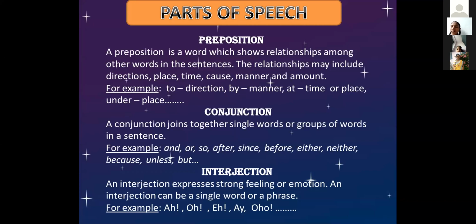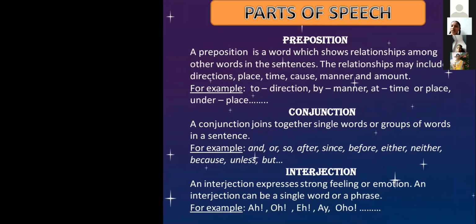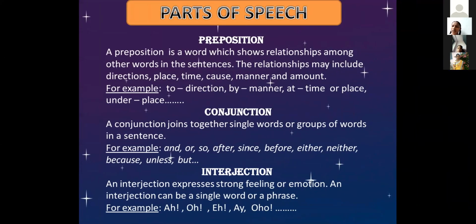For example, oh, aha, oh no, hooray. If you are describing an emotion, that will be called an interjection. To remember what an interjection is, look at the symbol: for all these words there is an exclamation mark. If you see that symbol, it indicates that you are describing a feeling or an emotion.